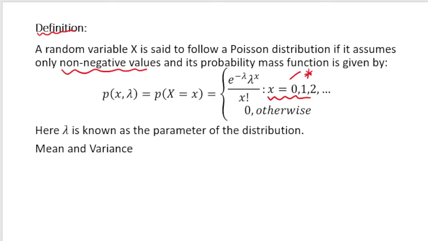If you remember, when I was discussing binomial distribution, I told you that if there are n number of trials, then the number of successes can take value from 0 to n. But here the random variable capital X can take value from 0 to infinity, and I will explain through different situations, right? This lambda is known as the parameter of this distribution, because the only thing we need to find the probability is lambda, because once we know lambda, we can calculate the probability for any value of X equal to x, right?